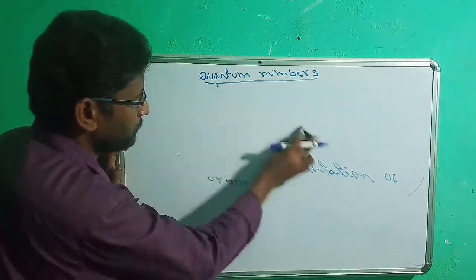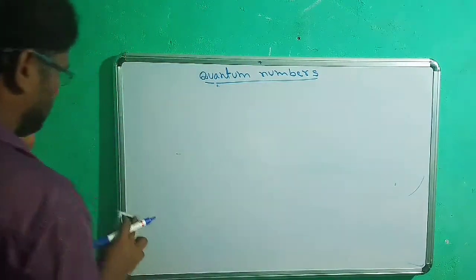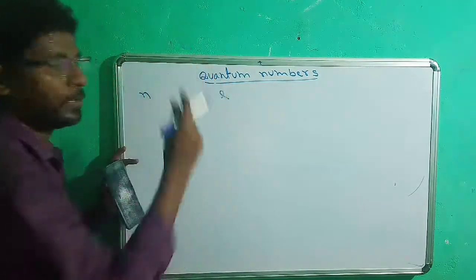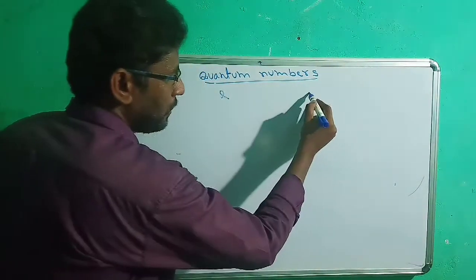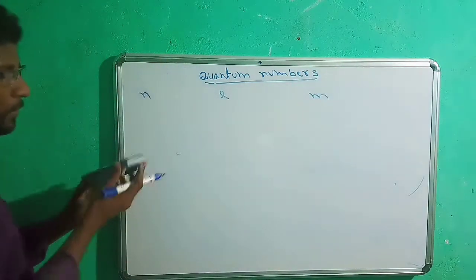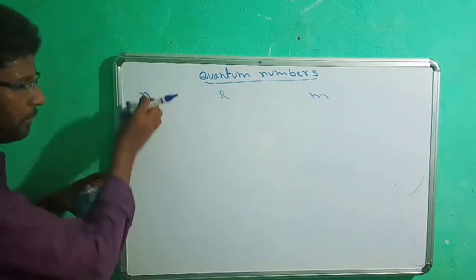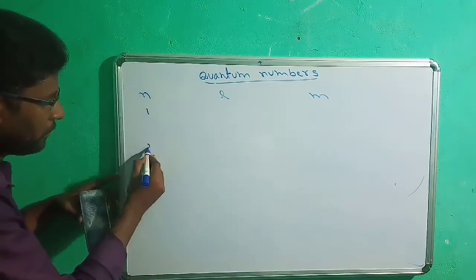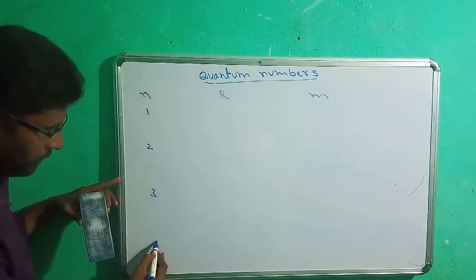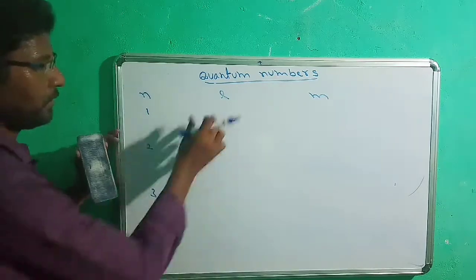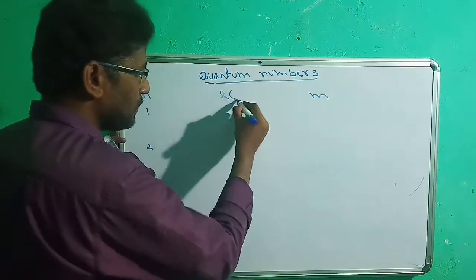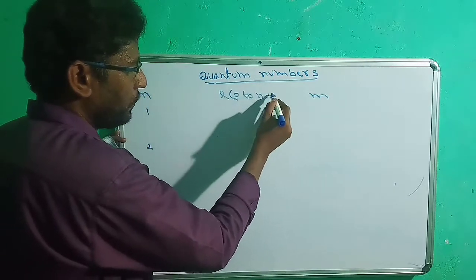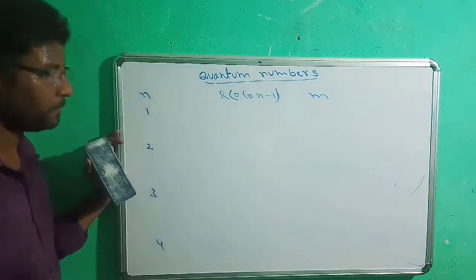Example: this is the principal quantum number, this is the azimuthal quantum number, and this is the magnetic quantum number. As I explained, the principal quantum number simply represents the shell. Shell must be 1, 2, 3, 4, like that. And L represents subshell shapes. It starts from 0 and goes up to n minus 1.